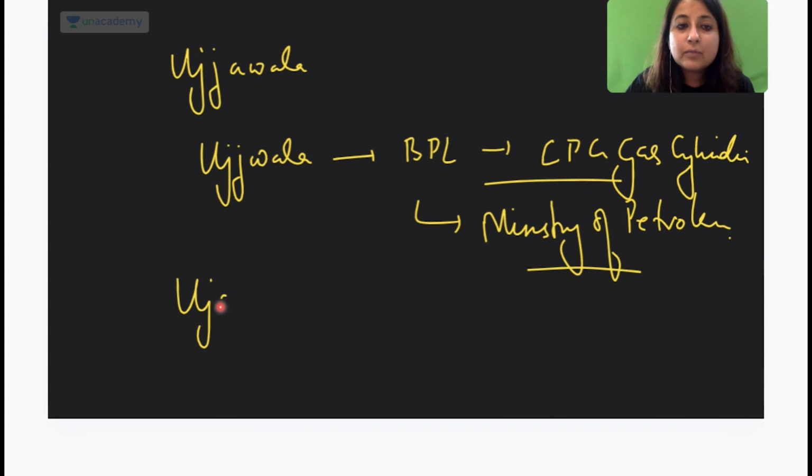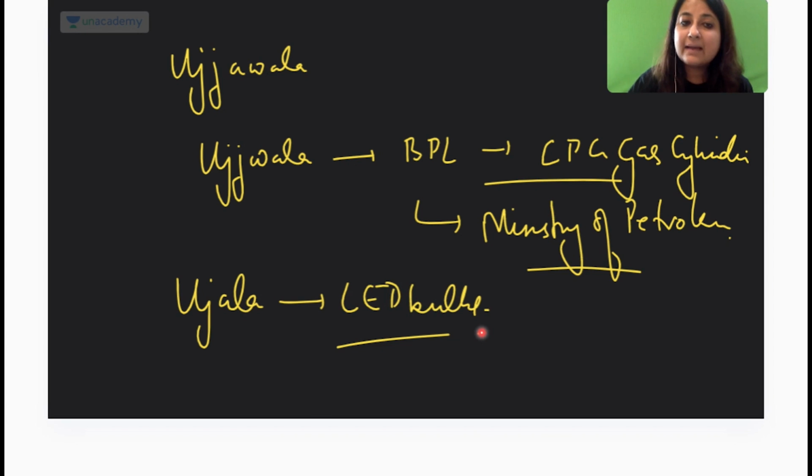And what is the last one that you must know? Ujjala. Ujjala is Roshni. So providing LED bulbs. Is that clear? Okay, this is Modi's ambitious project. Again, a part of it, that only. So you must know all these terms.